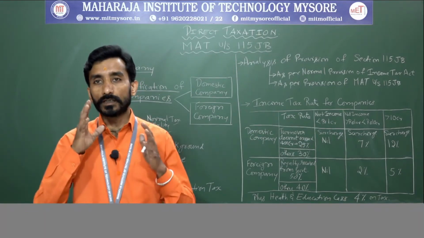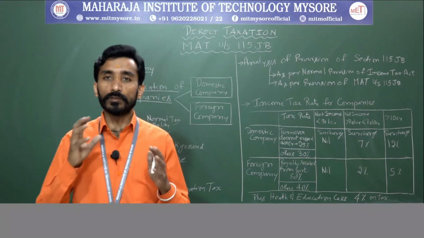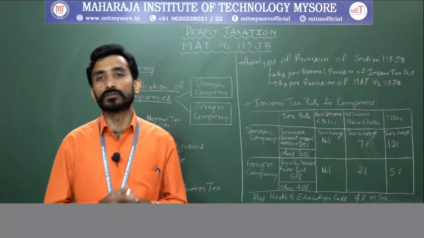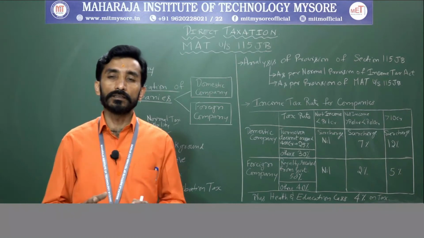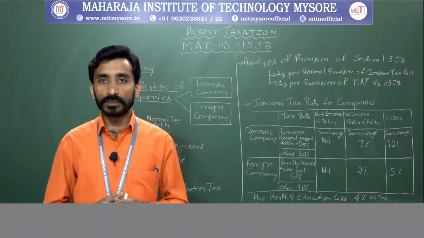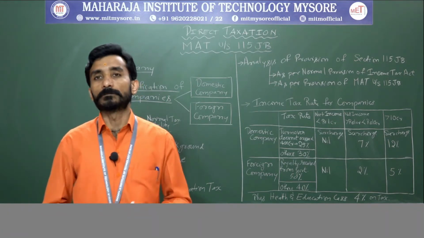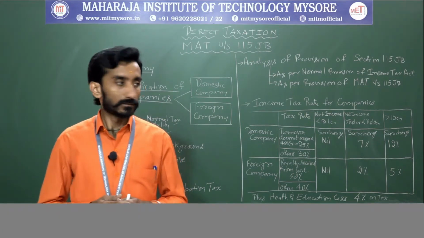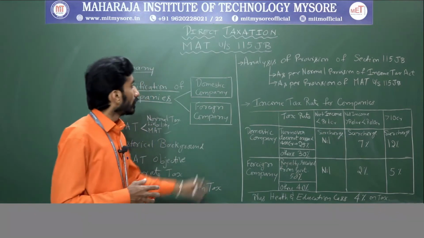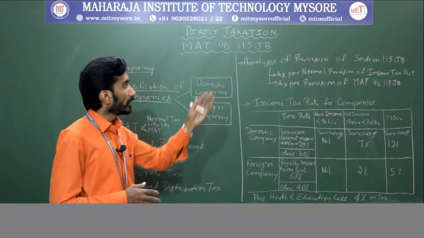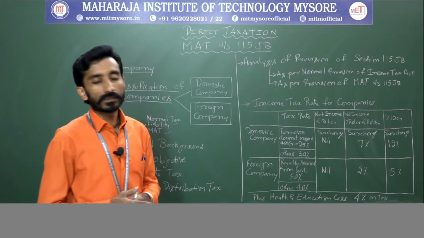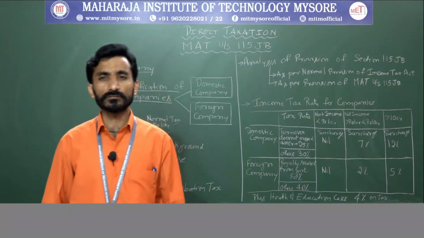Clear? So, dividend distribution tax will be applicable on the dividends, where, with respect to a domestic company, exemption will be given. Okay. Next thing. Hope you are clear with this, right? Next, we will move on to the analysis of provisions of section 115 JB.